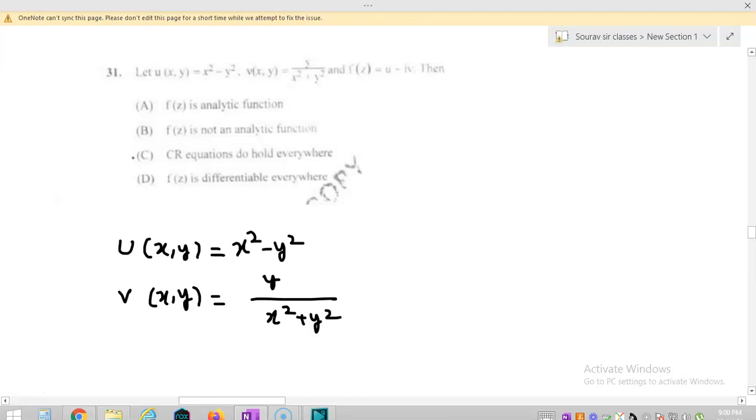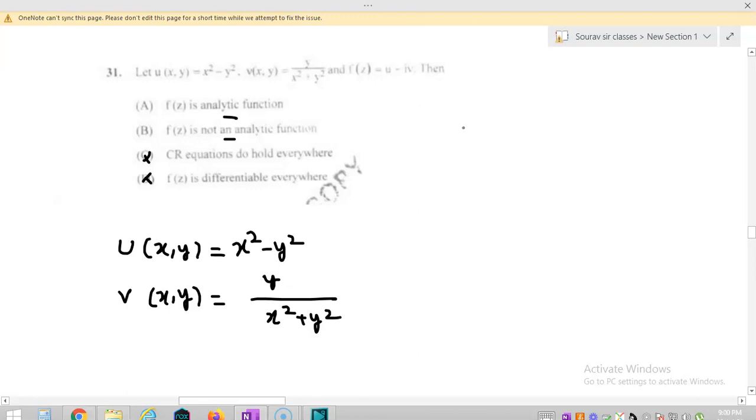Now, again you'll be able to solve this question by observing the options without solving it. The first option says that f is analytic and the second says that f is not analytic, so any one of these must be true, as there are two possibilities: either f is analytic or f is not analytic. So we can discard option C and option D.